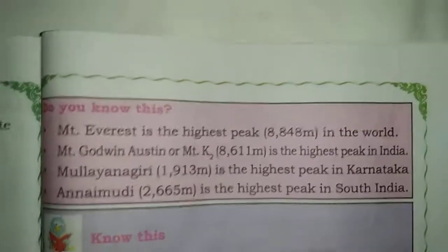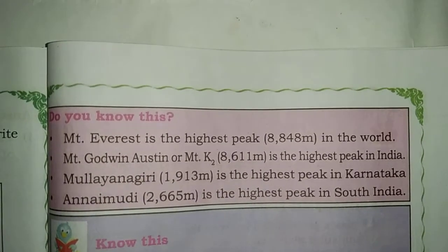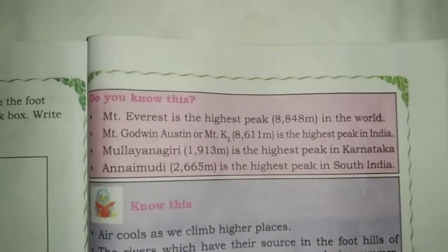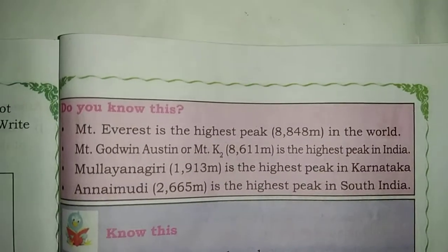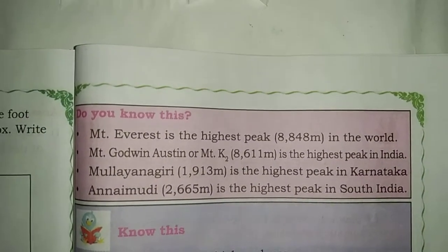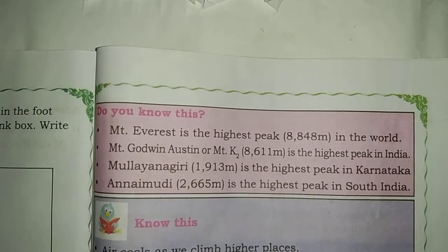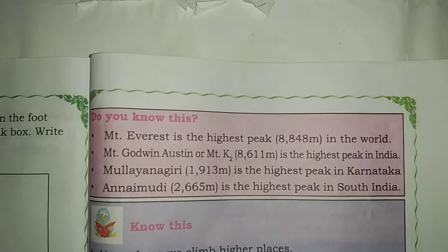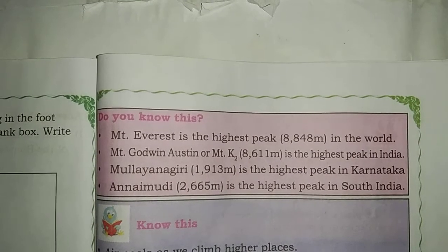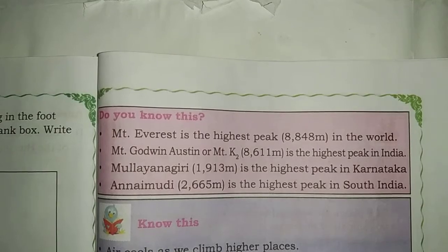Okay, I will once again repeat it. Which is the highest peak in the world? Mount Everest is the highest peak in the world, about 8,848 meters. Next, Mount Godwin Austen, also called K2, is the highest peak in India, about 8,611 meters.